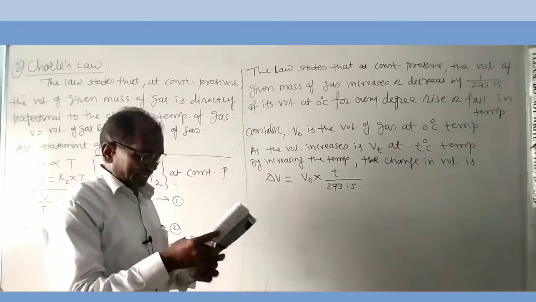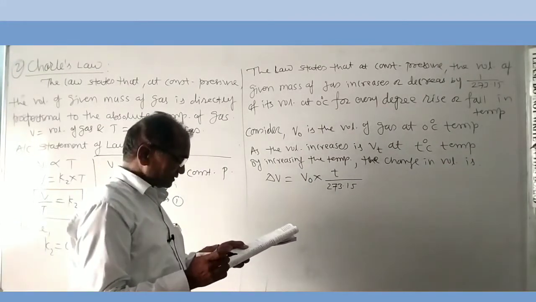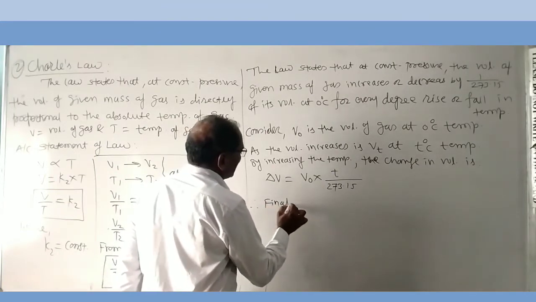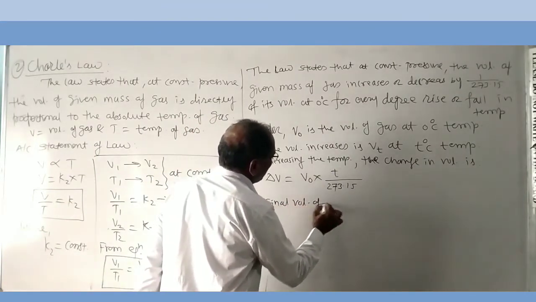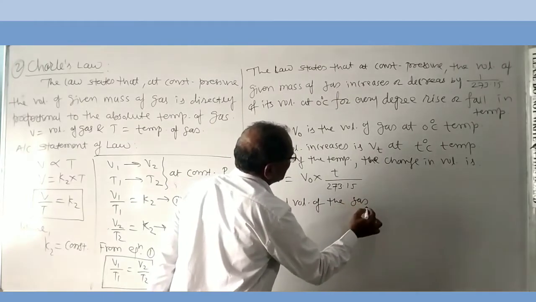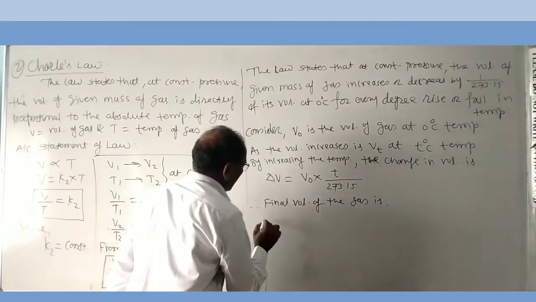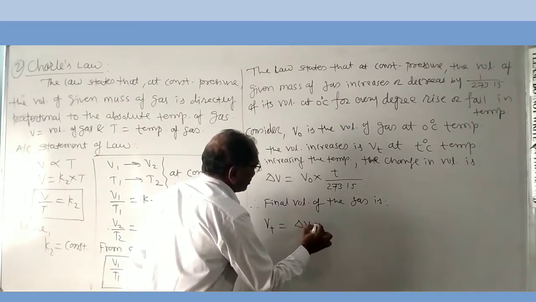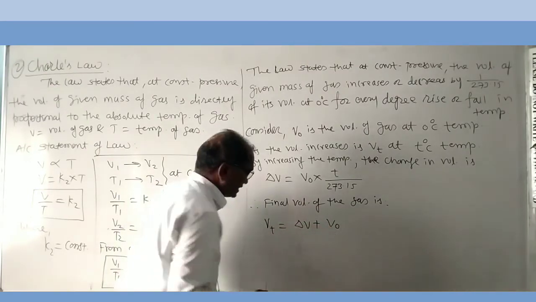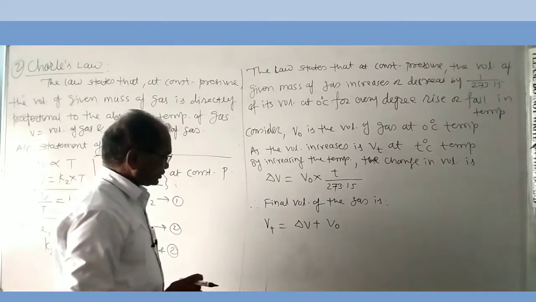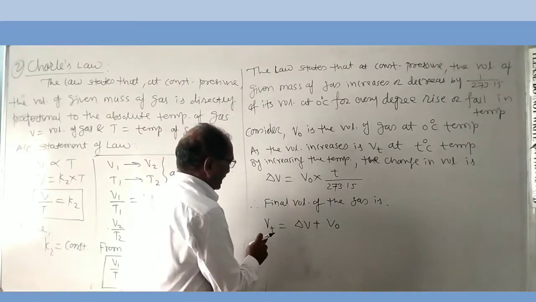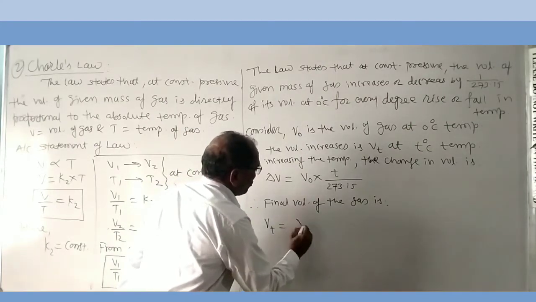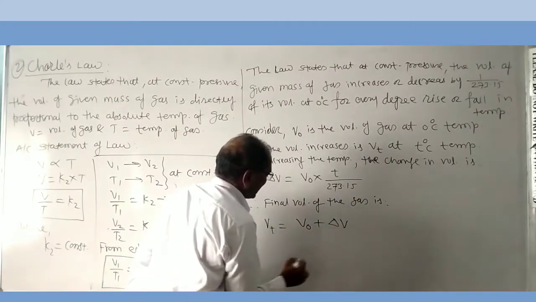This is the change in volume, delta V. Therefore, the final volume of the gas Vt is equal to delta V plus V0, or V0 plus delta V.